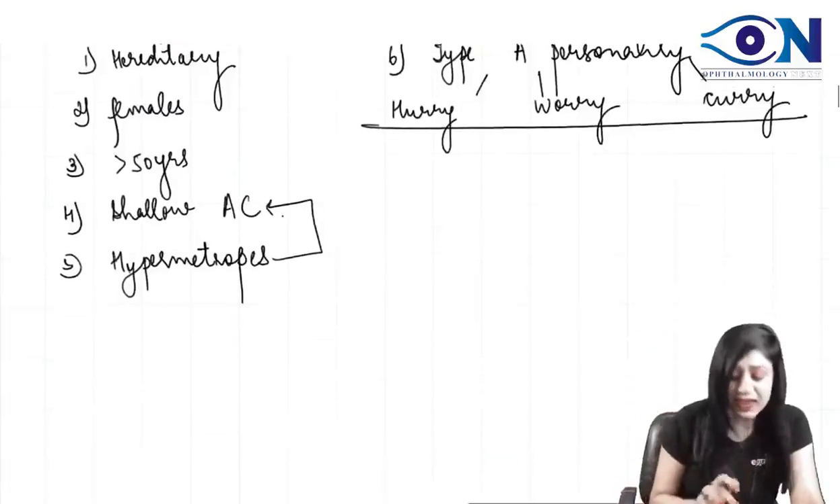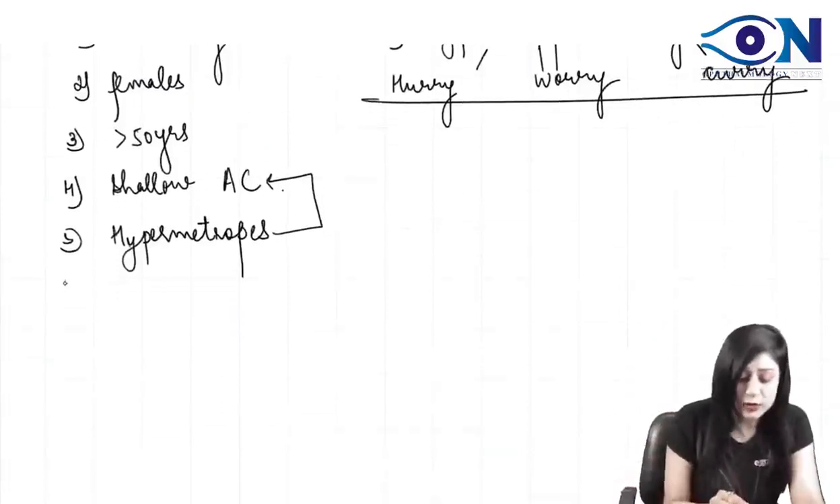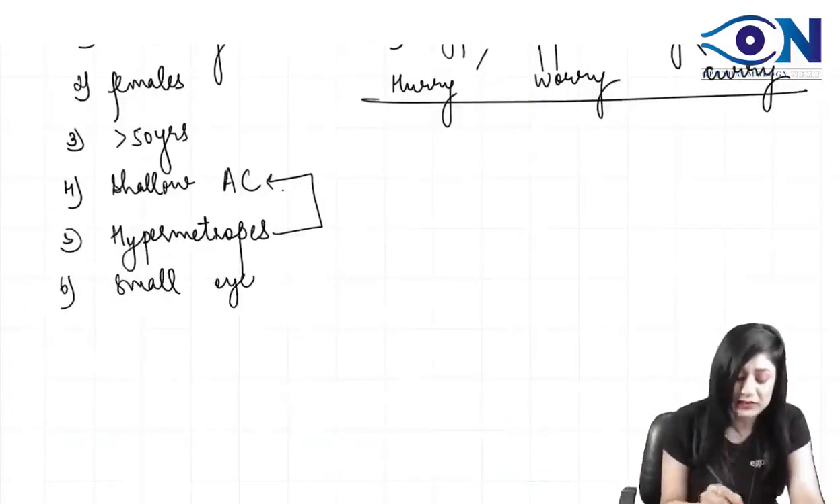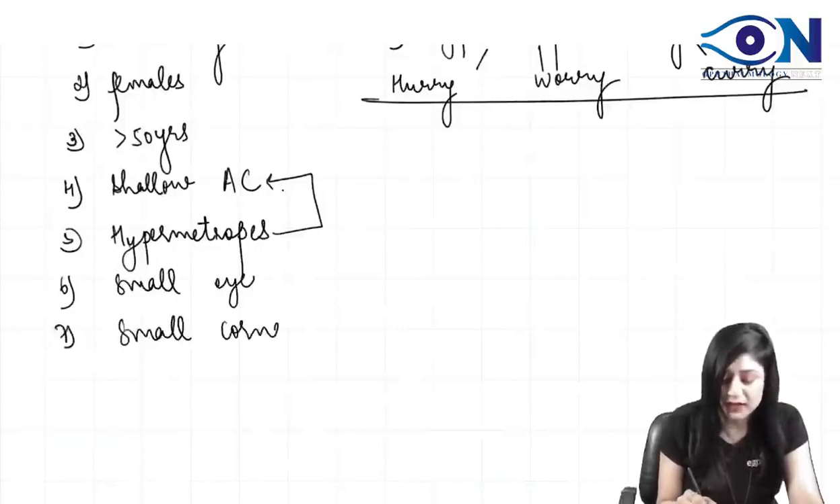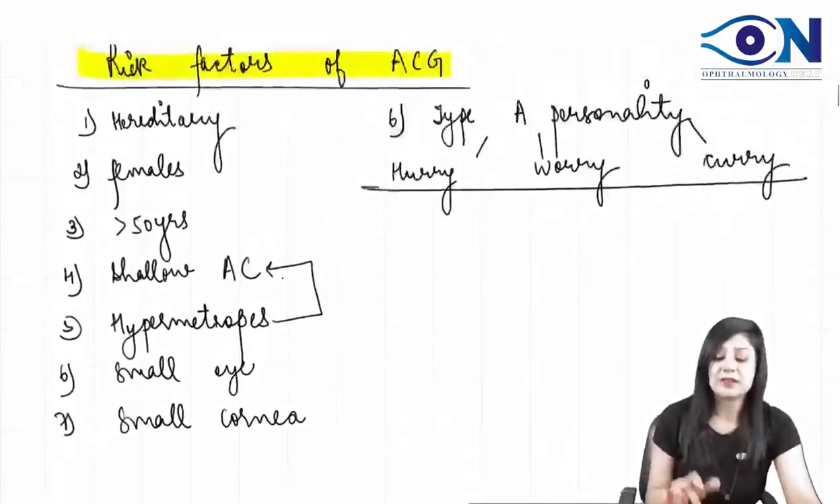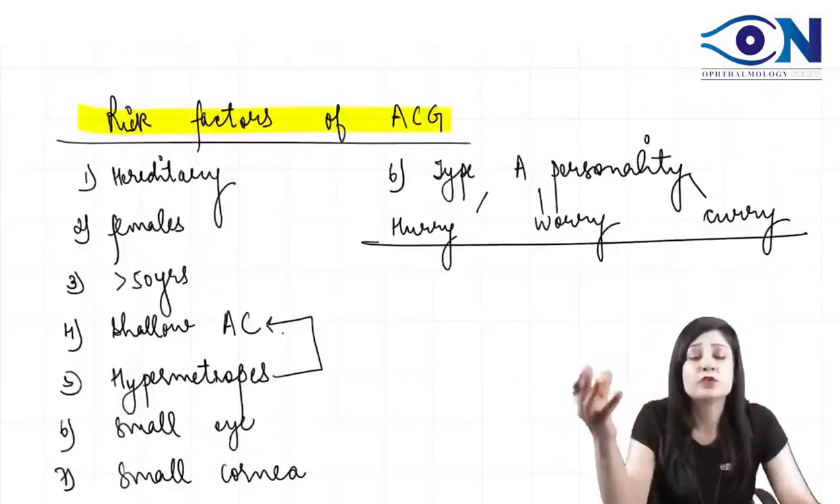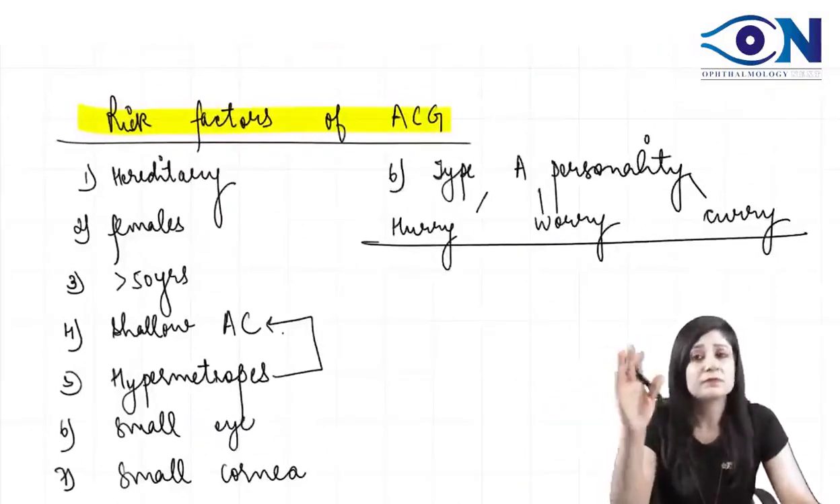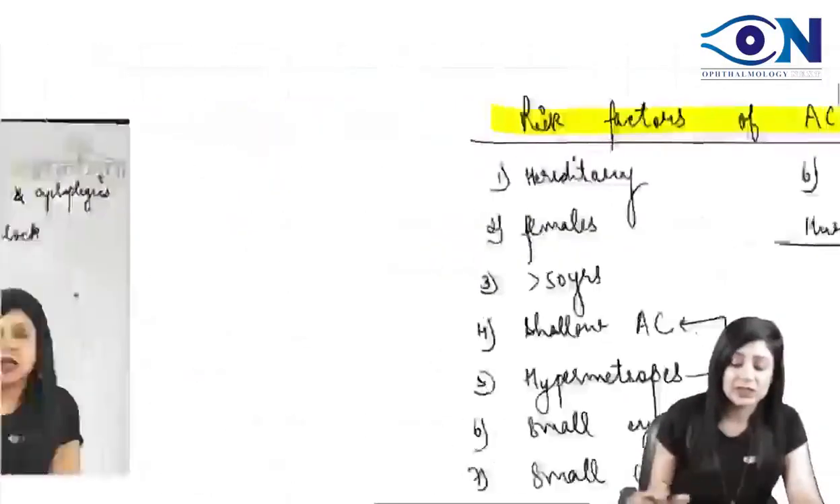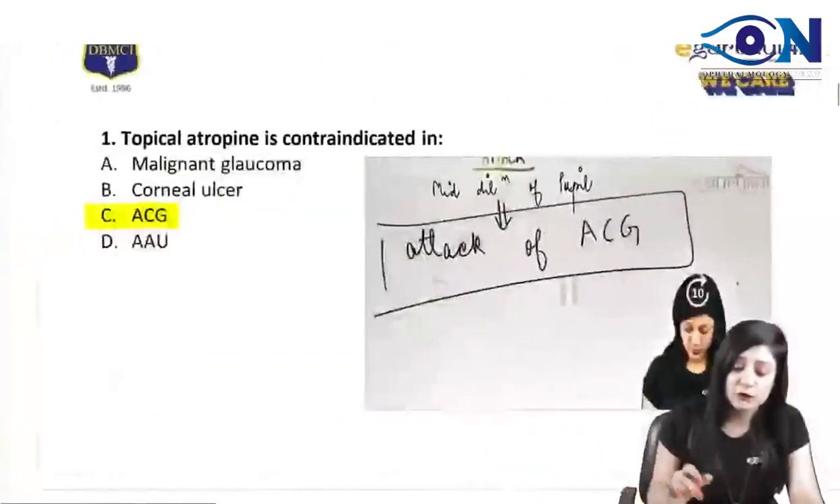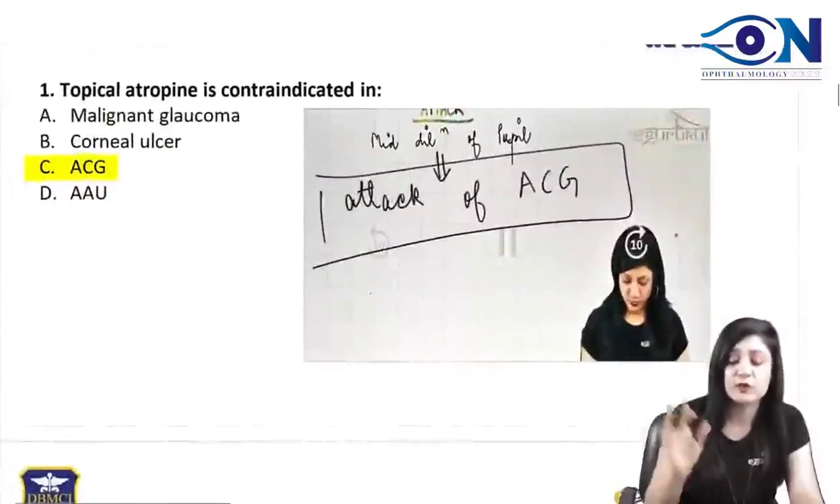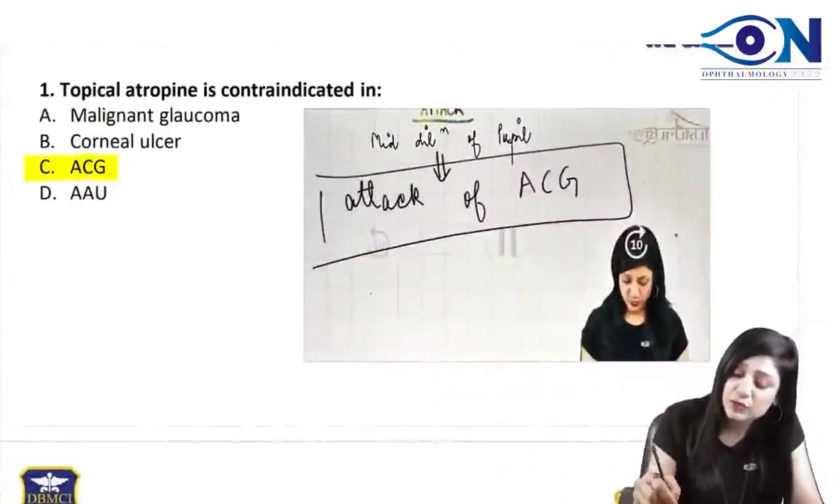Now, what are the other characteristics of hypermetropes? You can get a small eyeball, small corneas, and then we can have the shallow anterior chamber. So any person who has the risk factors and goes into mid dilatation of the pupil is suffering from an acute congestive glaucoma attack. So obviously you are not going to give atropine in these people. Now let us try to see the other things.